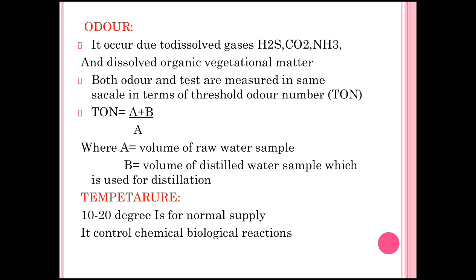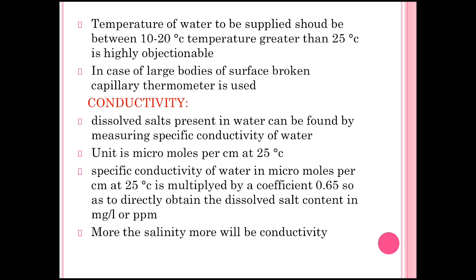The next parameter is the temperature. 10 to 20 degrees is for the normal supply, meaning whenever there is water supply for per capita demand or for a city or other purposes, the temperature has a limited range of 10 to 20 degrees Celsius. It controls the chemical and biological reactions. The temperature of water to be supplied should be between 10 and 20 degrees Celsius. Greater than 25 degrees Celsius is highly objectionable.